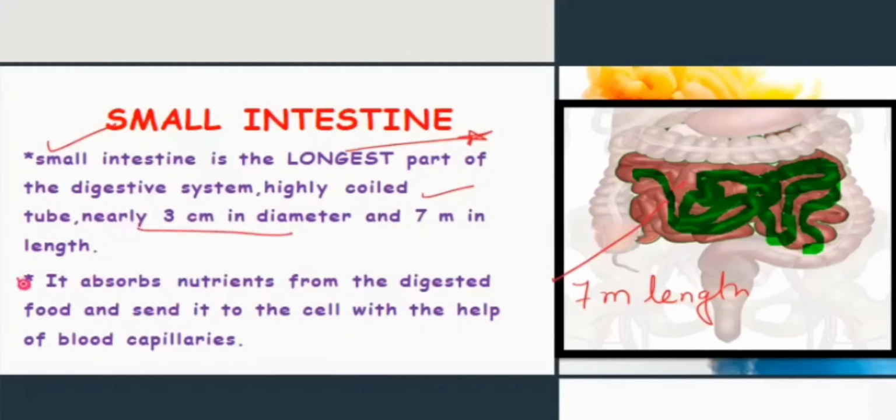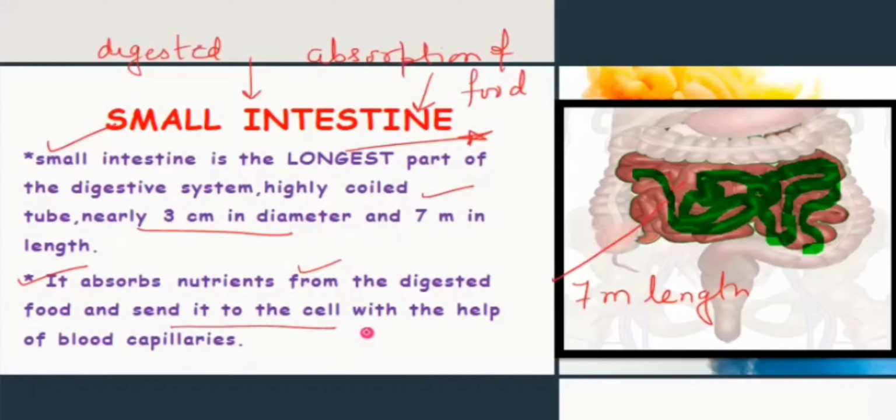Basically it absorbs nutrients from the digested food. As I have told you, that food is completely digested over here in the small intestine, and it is absorbed by the body. Food is digested in the small intestine, and absorption also takes place from here, from the small intestine to the cell. Food is sent to the cell with the help of the blood capillaries, with the help of the blood.